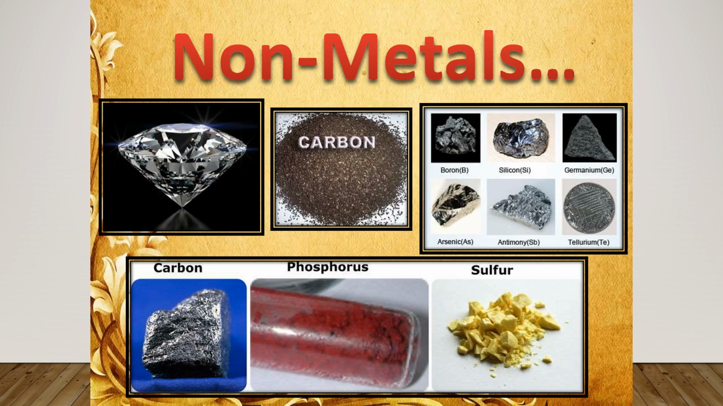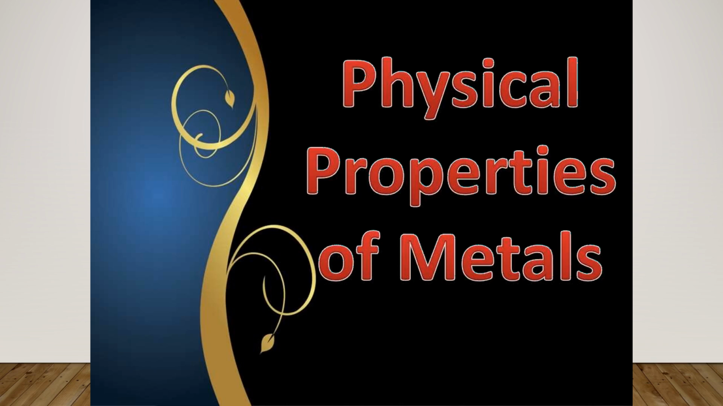Here are some pictures of non-metals: carbon, diamond, boron, silicon, germanium. These all are non-metals. Conversely, non-metals are not hard, not malleable, not ductile, and they exist in liquid and gaseous form, etc. So now let us come to the physical properties of metals.